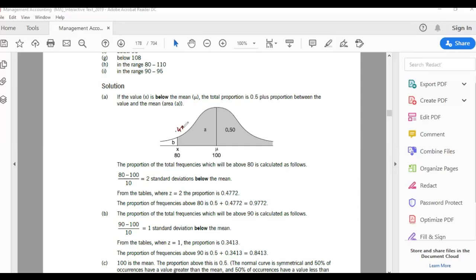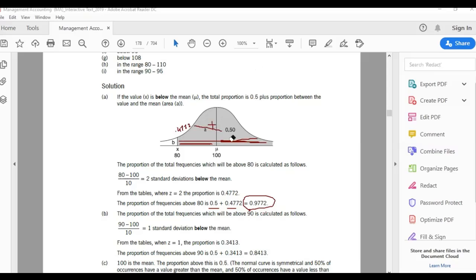So this area is 0.4772 and this area is 0.5. So you total them up and you get 0.9772. So 0.5 plus this one. Because when I say above 80 it means all of this plus all of this. This one is 0.5 because this is total, and this one is 0.4772. So the total is from here to here, you add these two numbers and you get the answer.